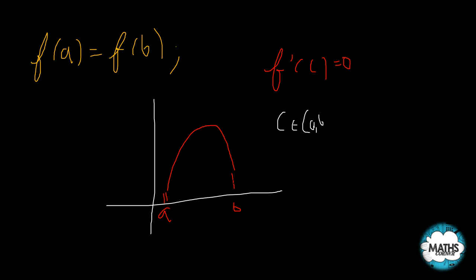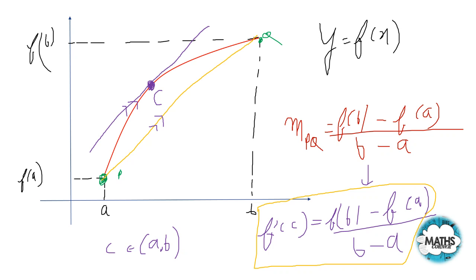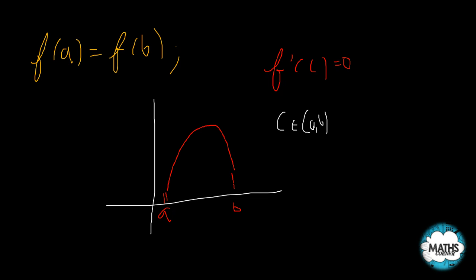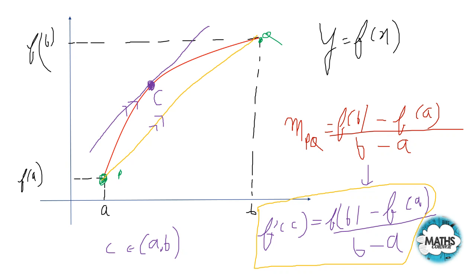So I can say that in my LMVT, if I put f of a equal to f of b, that is, if I put the function values at the two extreme points to be equal, then this will be my Rolle's theorem. So Rolle's theorem is a special case of Lagrange's mean value theorem. Just put f of a equal to f of b, or just equate the extreme function values, and you will get Rolle's theorem. So this was my f dash of c equals f of b minus f of a by b minus a, such that c belongs to the open interval a comma b. This was my Lagrange's mean value theorem.